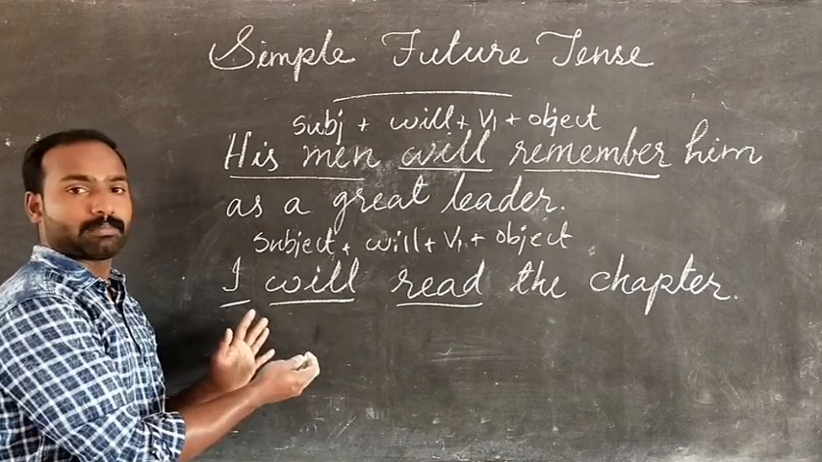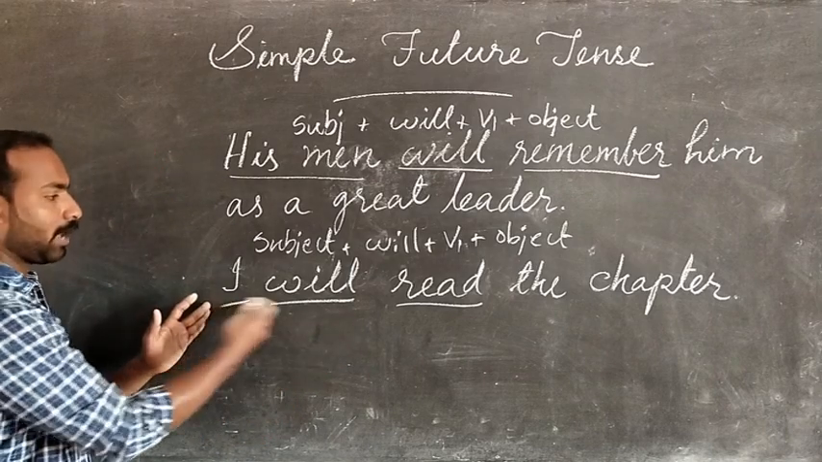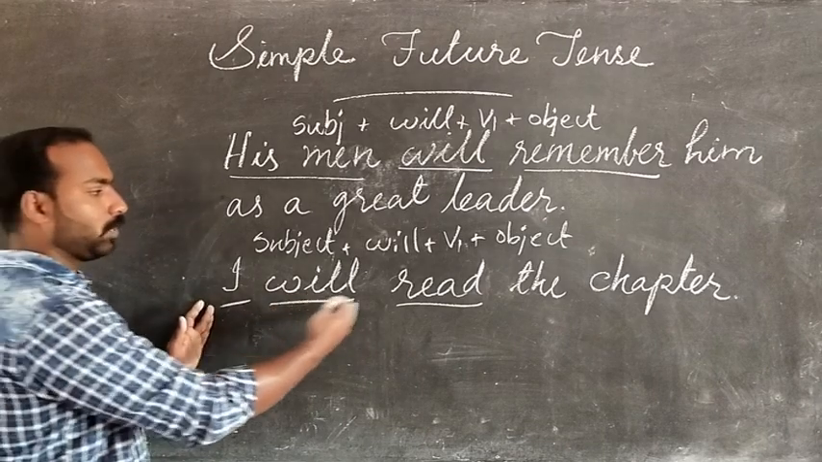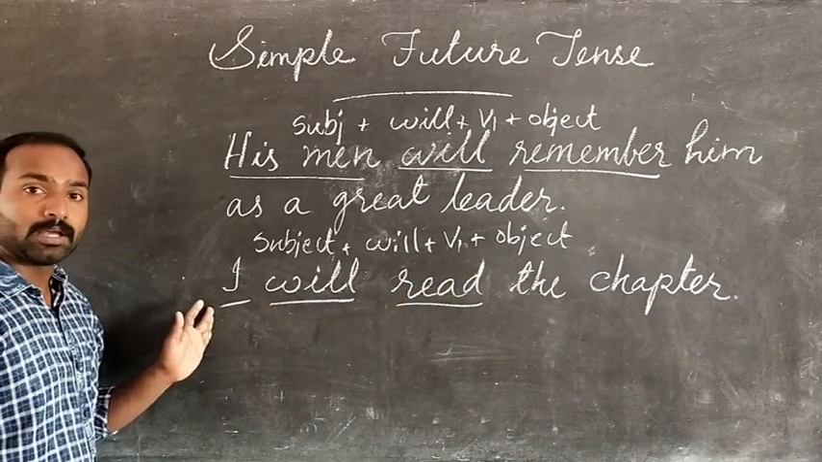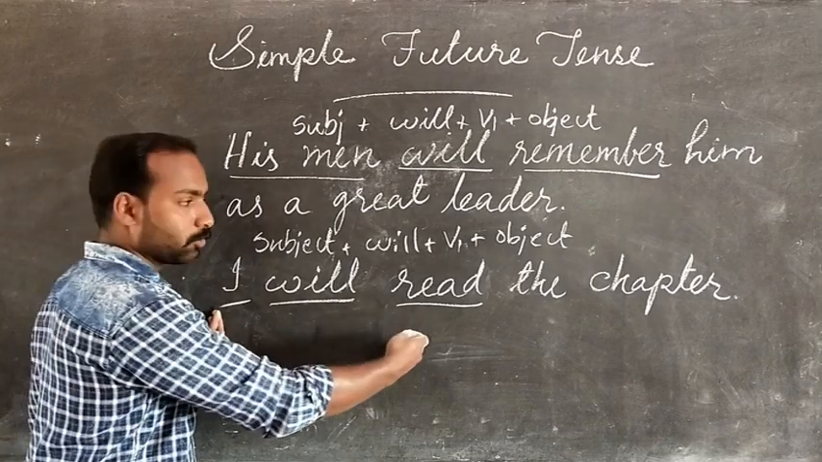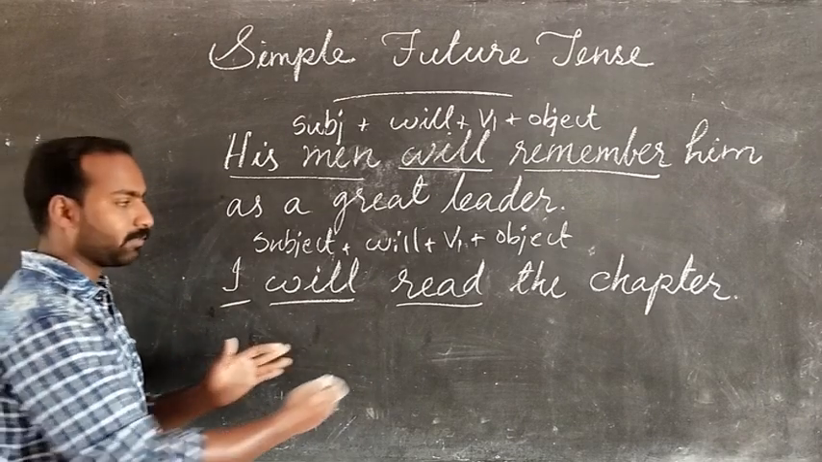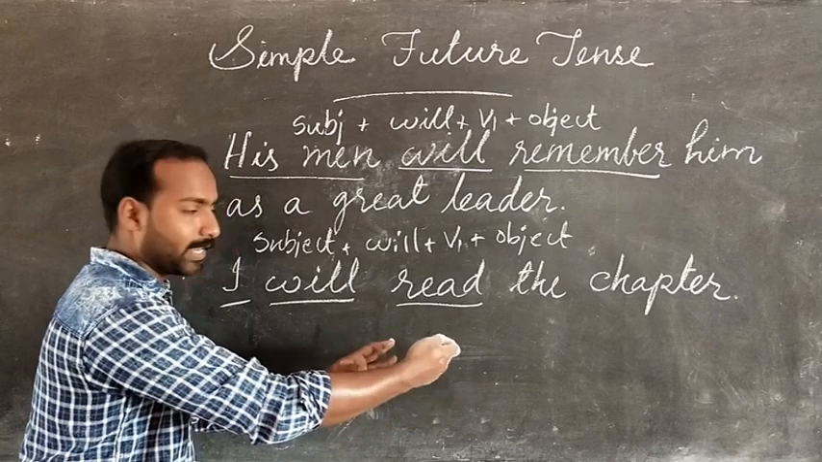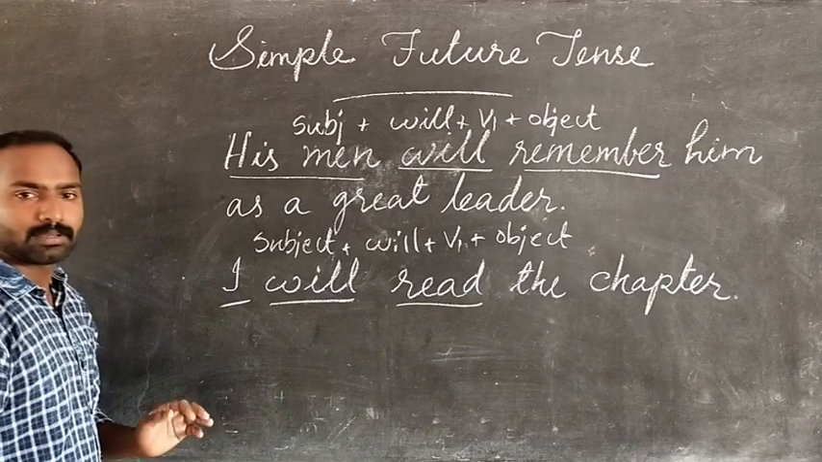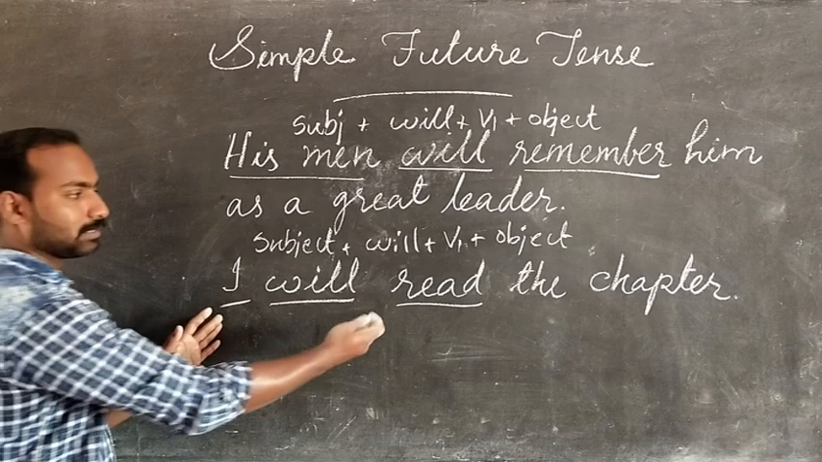Clear? Now I am again asking you, can you convert the sentence into past tense? I will read the chapter. Convert into past tense. First, what do you have to do? Simple past tense. What is the rule for forming simple past tense? Subject plus V2 plus object. Take the subject I. Take the V2 form of the verb. Read. Spelling is the same but it has to be pronounced 'red'. I read the chapter. That's the simple past tense of this sentence.